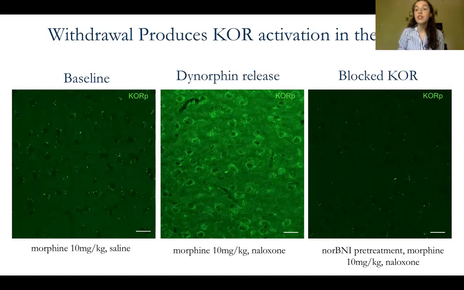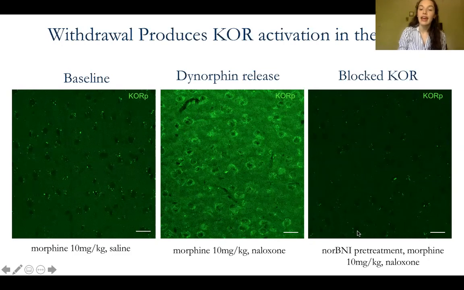So the results of this experiment show that when we give an animal morphine, but then give them saline or don't put them into precipitated morphine withdrawal, there's no kappa opioid receptor phosphorylation. However, when we do give an animal naloxone and there is precipitated morphine withdrawal, there's a significant increase in the number of phosphorylated kappa opioid receptors and a significant increase in the fluorescence of these receptors.